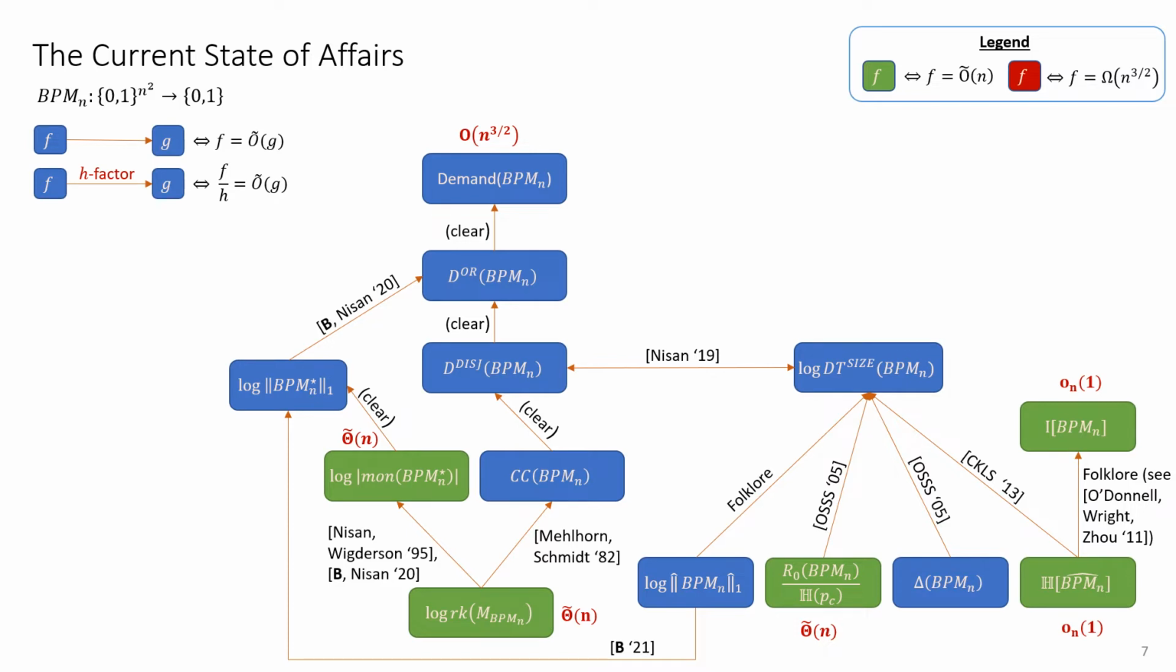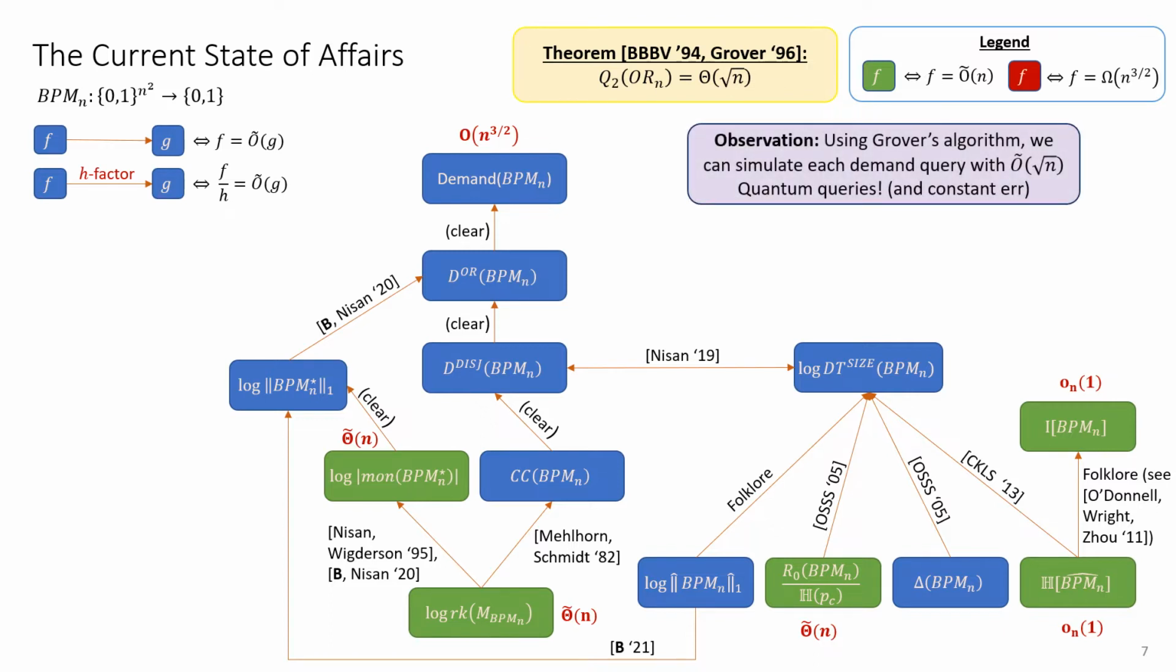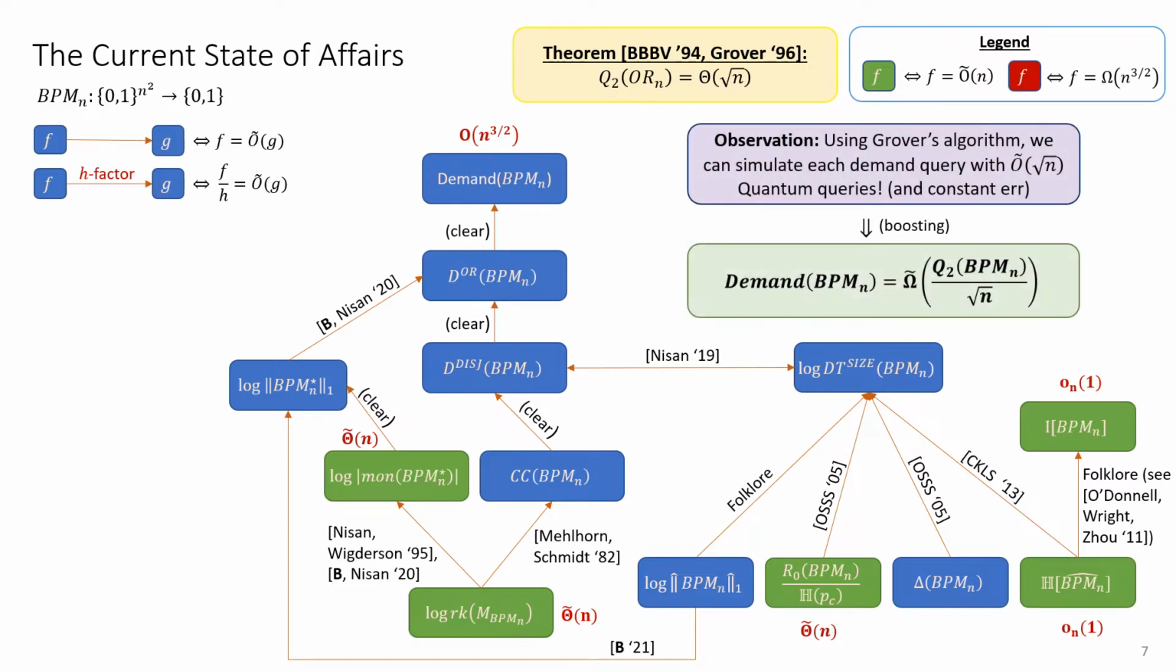Our starting point is then the following observation. Every demand query, which I have not specified in the interest of time, can be simulated by few OR queries of low arity. Since OR queries are efficiently simulated in the quantum query model by Grover's algorithm, this gives us the following relation. A good demand query algorithm implies a good quantum query algorithm, up to a square root n factor.